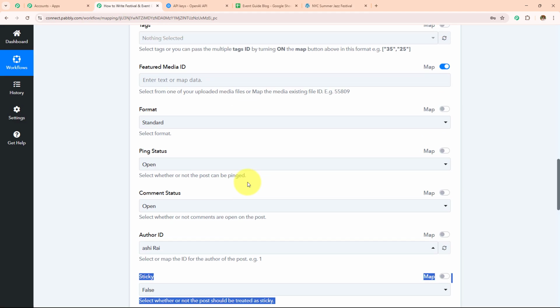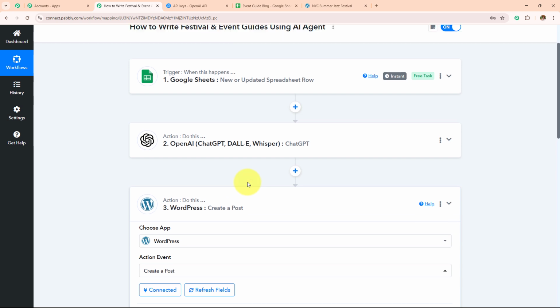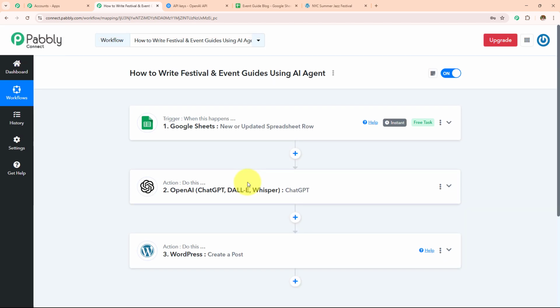So now to summarize, we took Google Sheets as a trigger application where we made connection with Pabbly Connect. We received the details from my Google Sheets in the Pabbly Connect workflow. And when I receive these data or the details, I want to create a post. With the help of OpenAI, I created the post, and then I created a post on my WordPress. So this is how this automation workflow is going to run. And here we have successfully created automation between Google Sheets, OpenAI and WordPress with the help of Pabbly Connect.